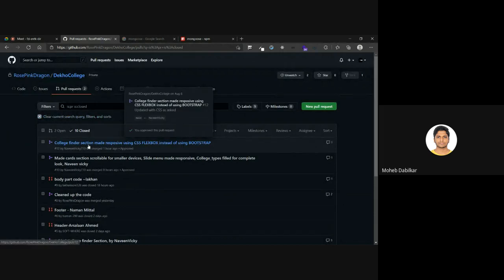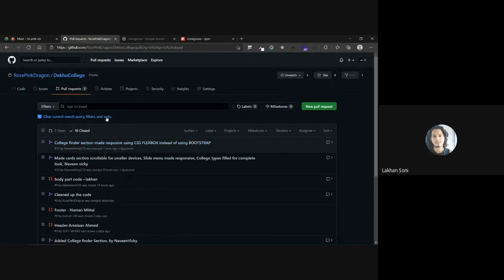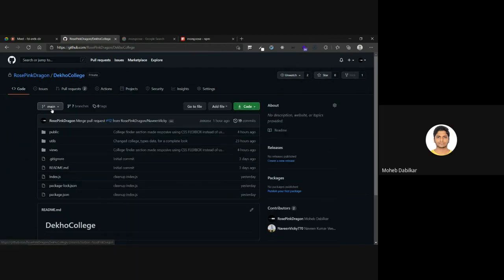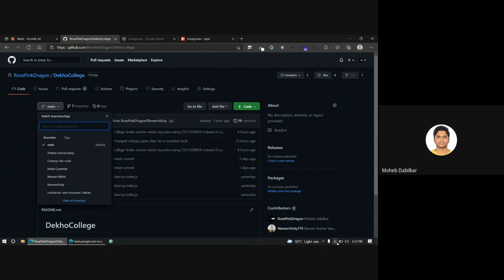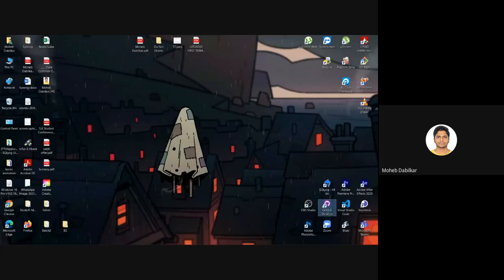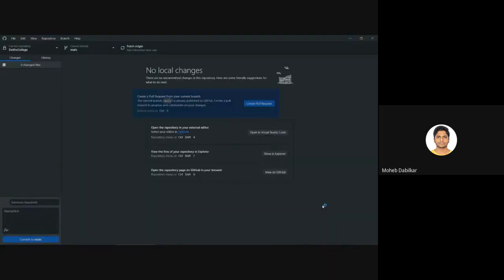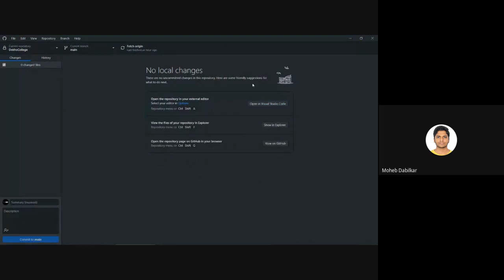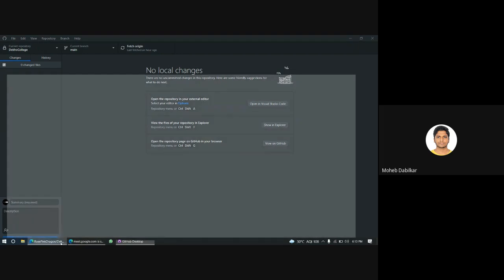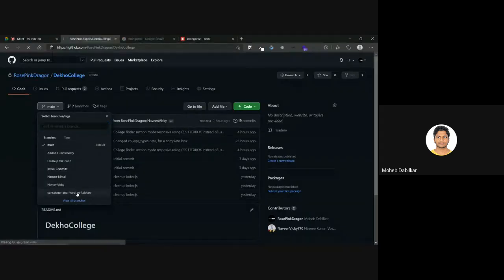Oh, you must have not created a pull request. Oh, yes, sir, I might know. Yeah, you did create a branch. You also published it. Open up GitHub Desktop now, and then you should see that there is a pull request. Over here, it says open the repository in an external editor. Now about this only, it will say create a pull request or something like that. Click over there, and then I will see about that.